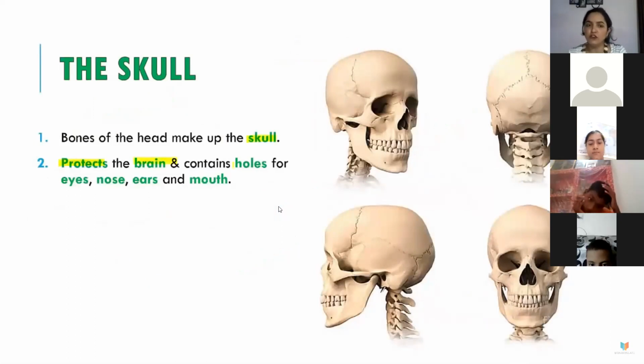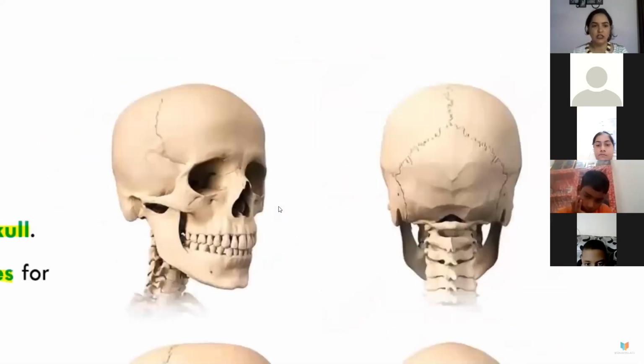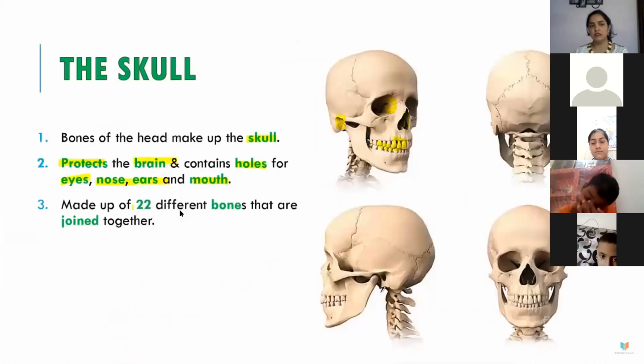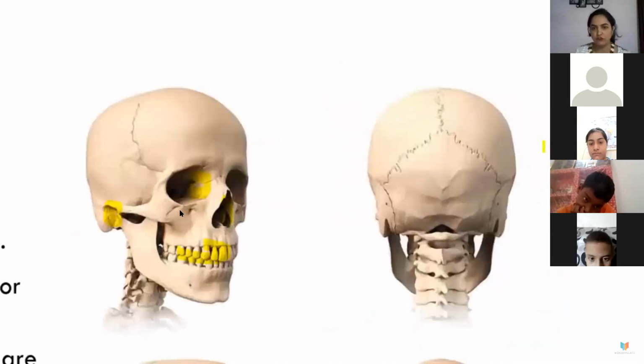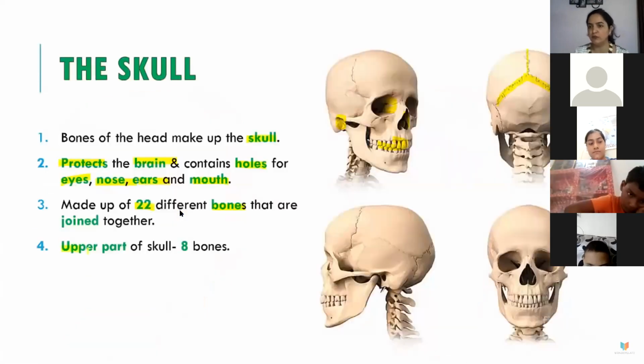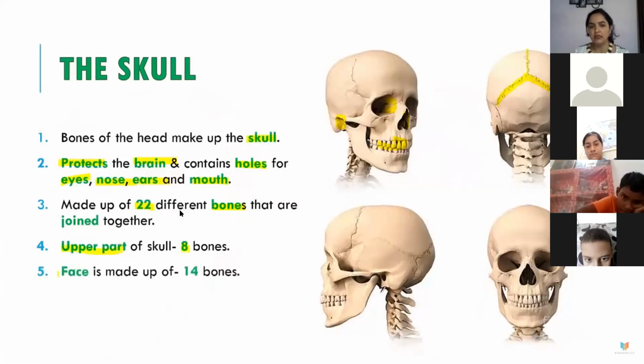And what is the function of it? It protects the brain and contains holes for eyes. You see the holes for the eyes, nose, and this is for the mouth. Now it is made up of 22 different bones that are joined together. In the higher classes, you will study it in detail, what the names of those bones are. Now the upper part of the skull has 8 bones, and the face is made up of 14 bones and they all are fixed except the lower jaw.